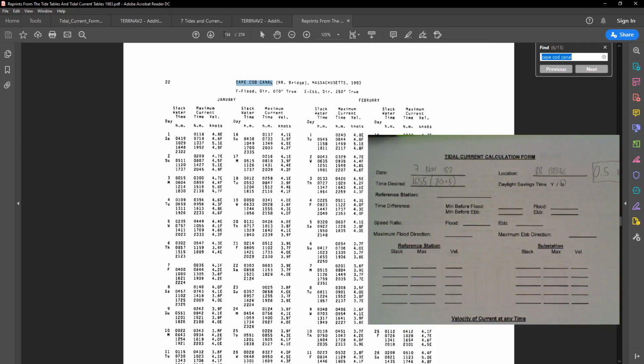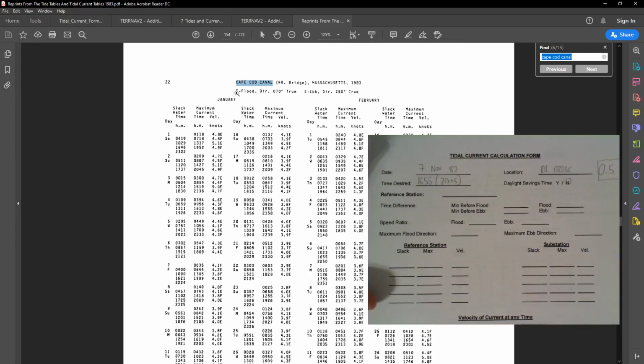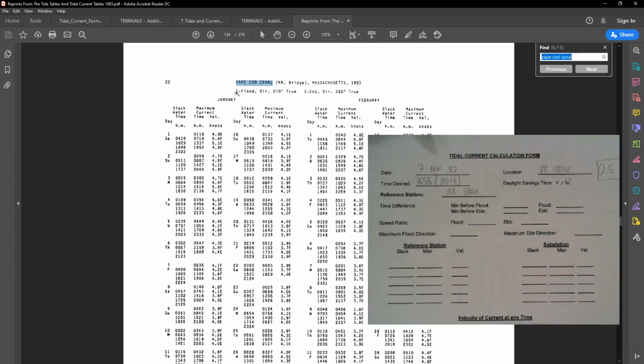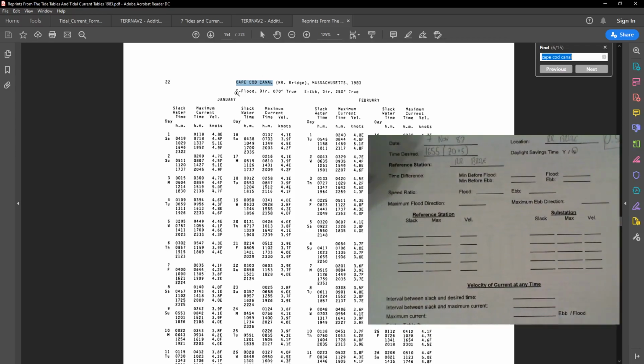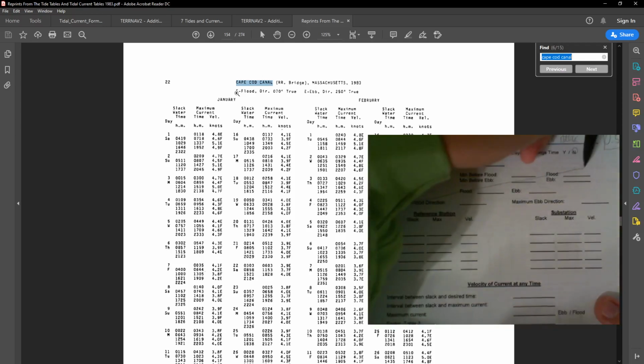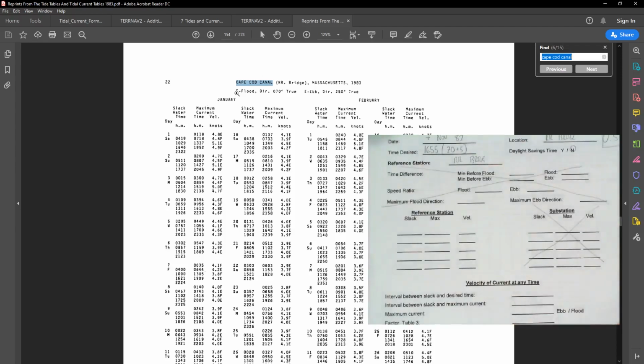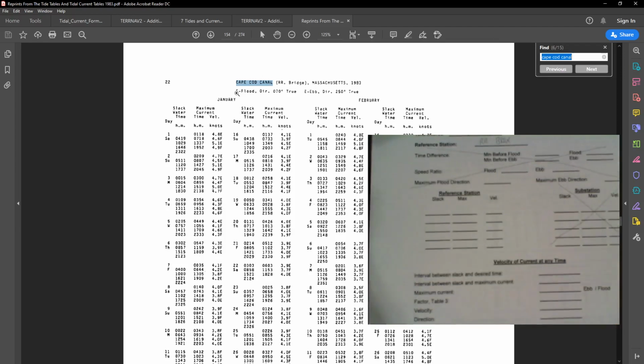Now when we get to page 154 of the PDF, we see Cape Cod Canal, RR Bridge. This is saying that the RR Bridge is the reference station. So since the RR Bridge is our reference station, we don't need to account for anything other than what the problem gives to us. Even max flow direction, because tide slack problems don't ask for direction. So we can just cross all this information out right here. And we can also cross out substation, so we know not to use it. Okay, so now we are going to a reference station.